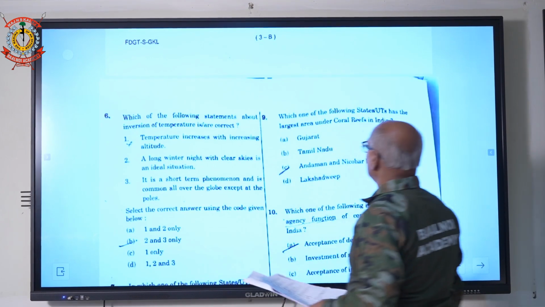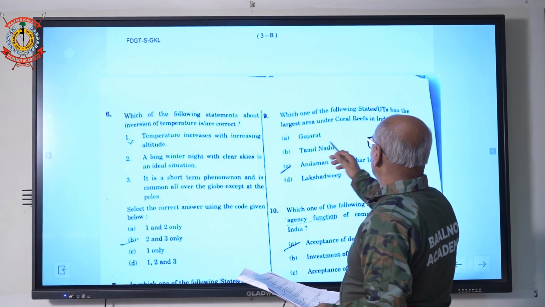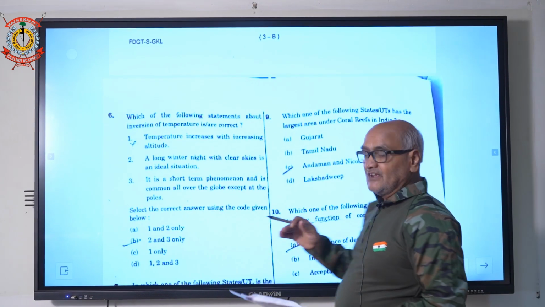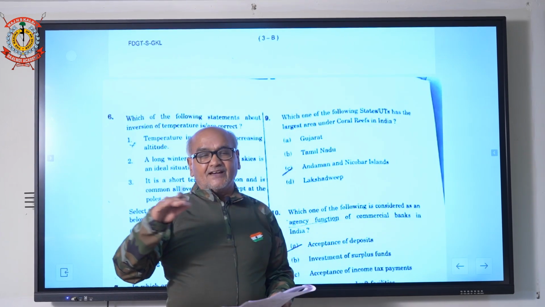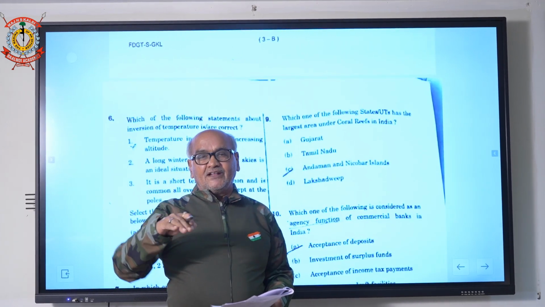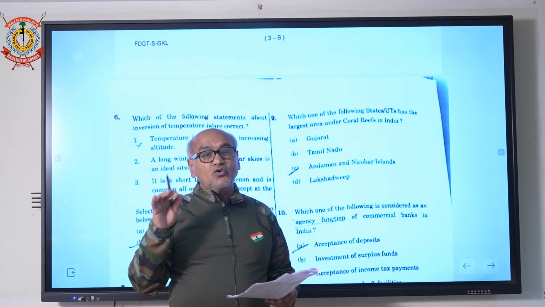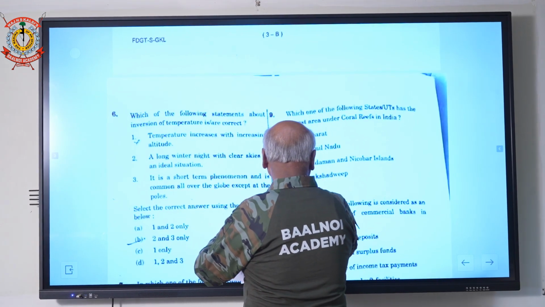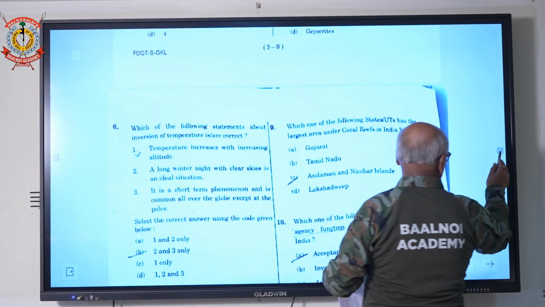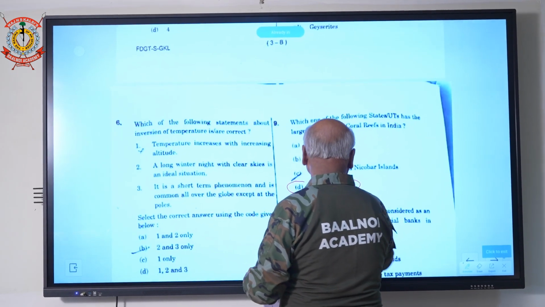Now come to question number 9. Which of the following state or union territory has the largest area under coral reefs? Coral reefs are formed due to deposition of submarine life in the sea. When they come above sea level, they form islands called coral islands. And the answer is Lakshadweep.